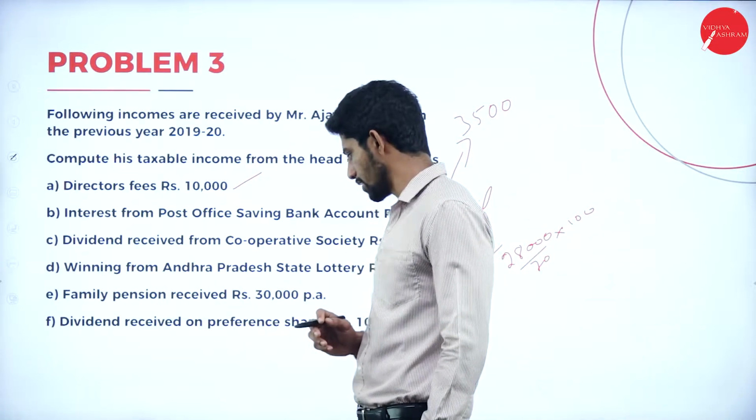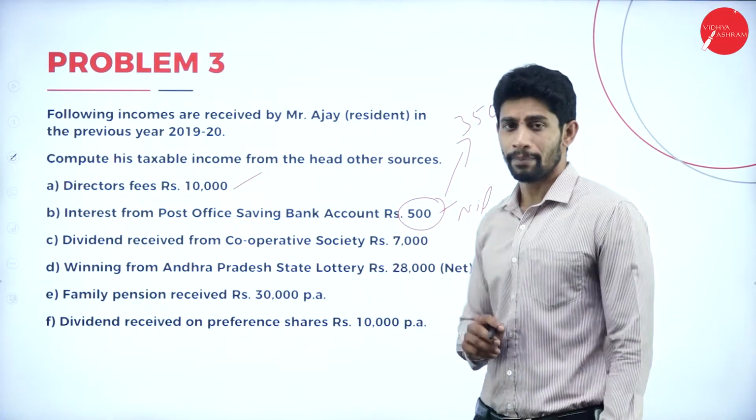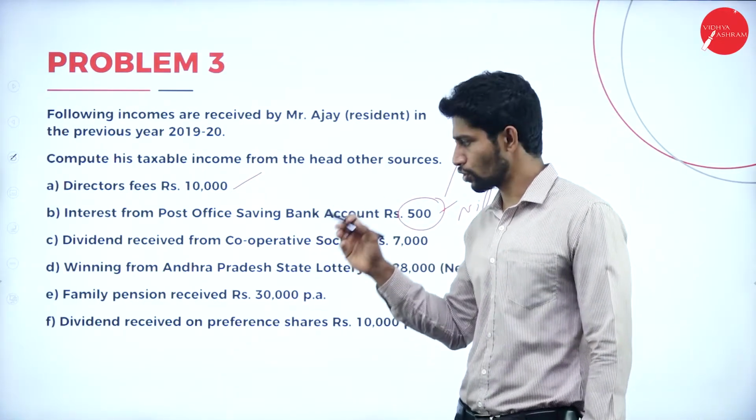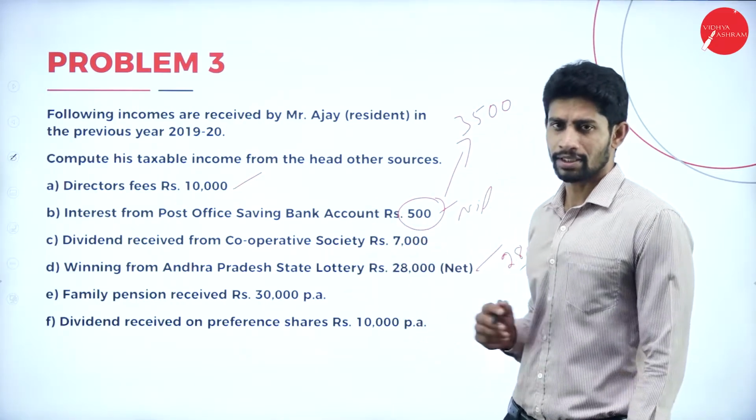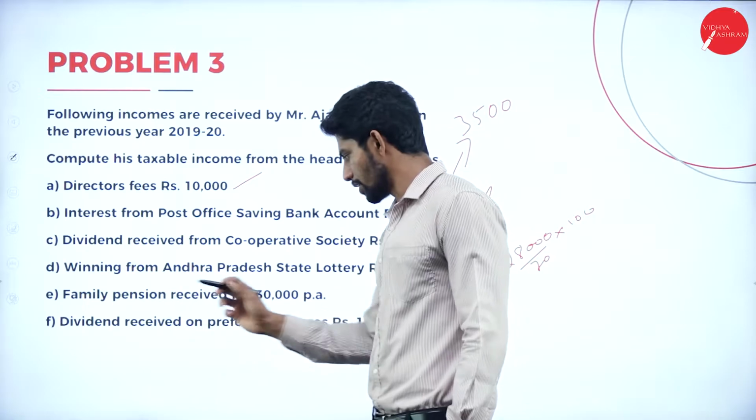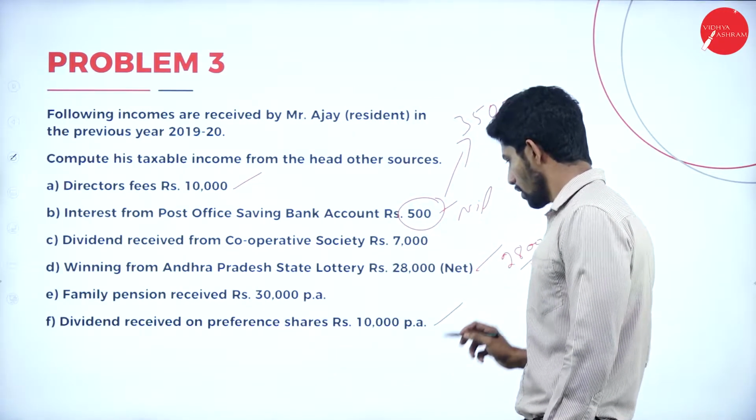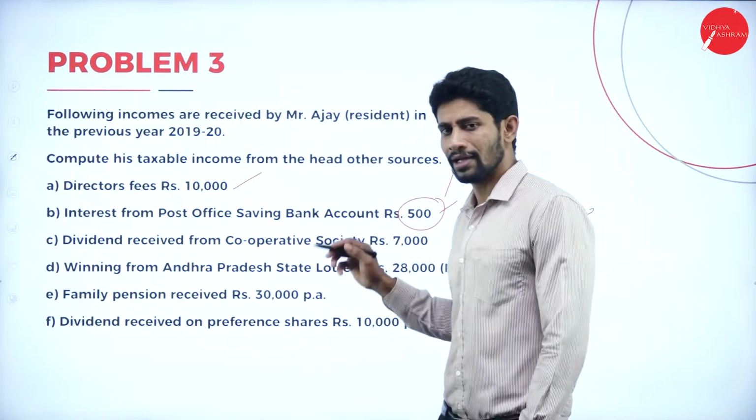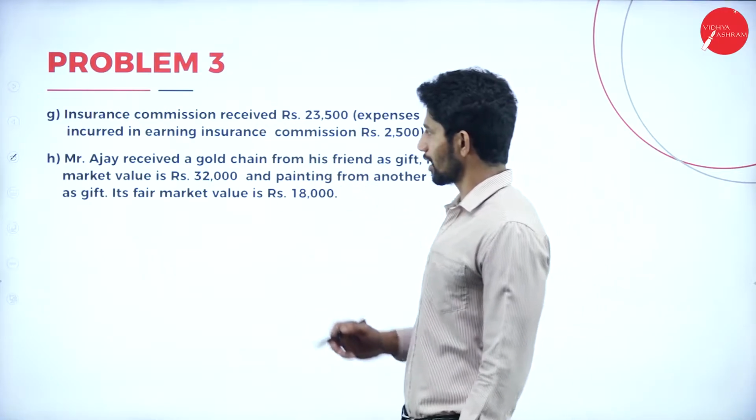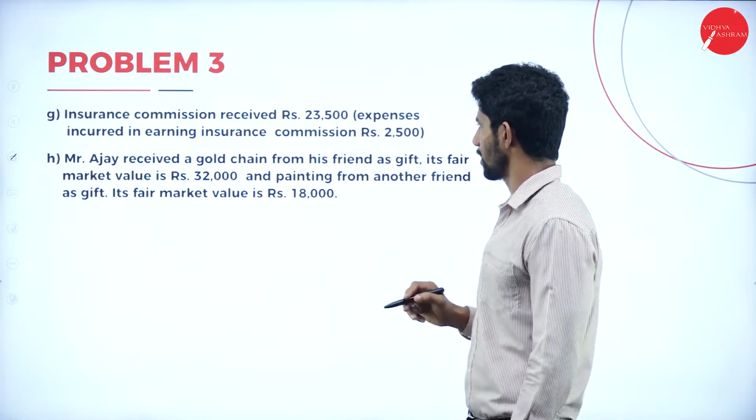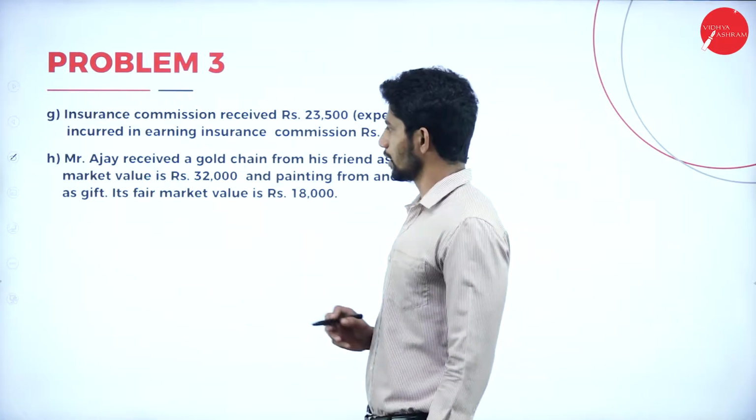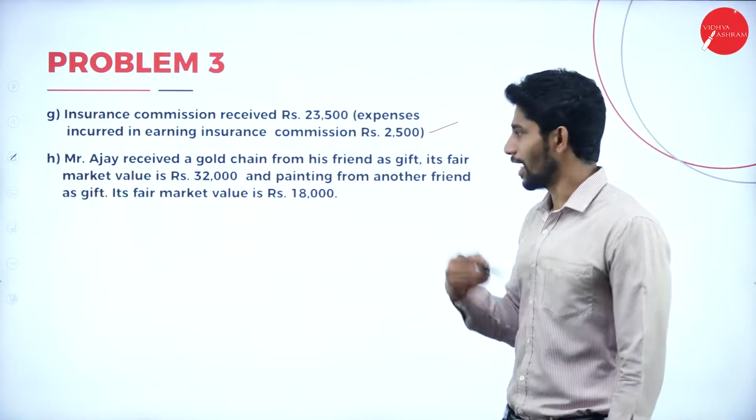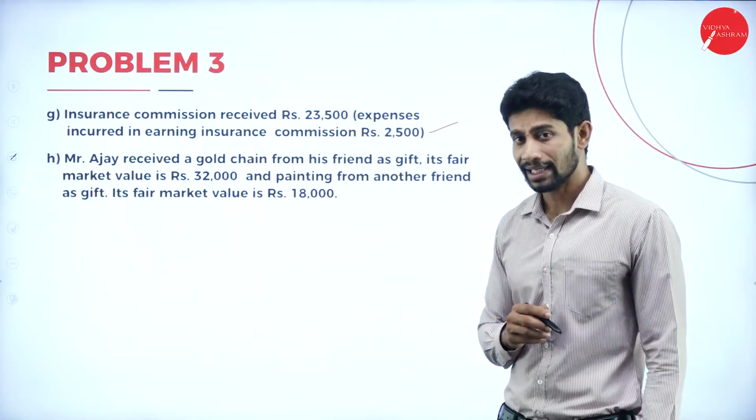Next, family pension received, rupees 30,000 per annum. Yes, we have certain rules and regulations and deduction or some limit with respect to family pension. We will see to that while solving the problem. Next, dividend received on preference shares, rupees 10,000 per annum. Yes, it is fully taxable. 10,000 rupees, it is fully taxable in the hands of the assessee. Next, insurance commission received rupees 23,500. Expenses incurred in earning insurance commission is rupees 2,500. So deducting 2,500, the remaining 21,000 will be taxable.